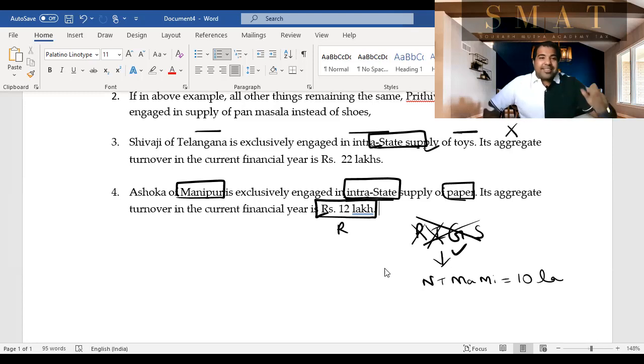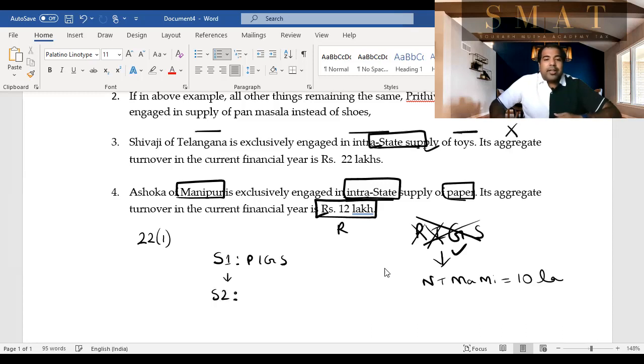Guys, this is the importance and this is the shortcut. Just in 3 steps, you were able to figure out whether you require registration or not. This is under section 22, subsection 1 of the CGST Act 2017. I'm repeating, guys. Step 1 is check for PIGS. If step 1 is not applicable, then step 2, check for NT Mami, Nagaland, Tripura, Manipur, and Mizoram. Even if you have a lot of entities under one PAN, and even if one of the entities is in an NT Mami state, then you have a limit of 10 lakh only. PIGS had a limit of 40 lakh. This is a limit of 10 lakh. And if it's not this, then step 3, automatically default, guys, you have a limit of 20 lakhs.